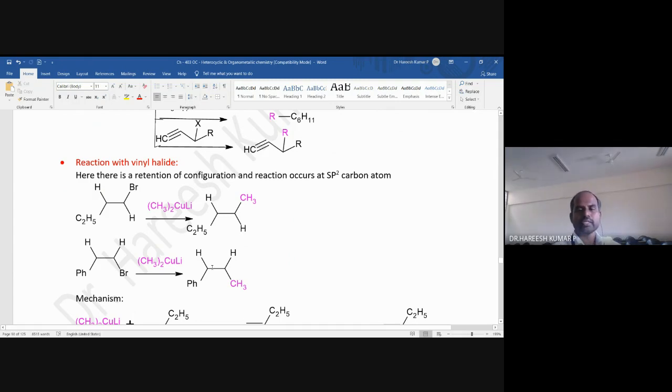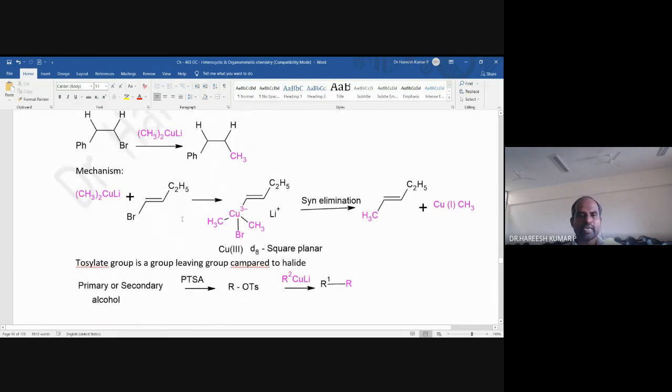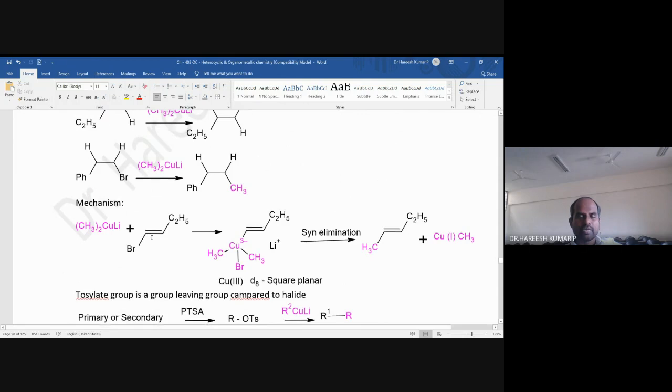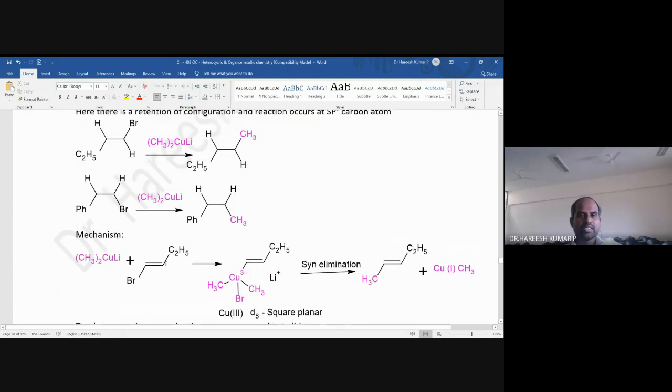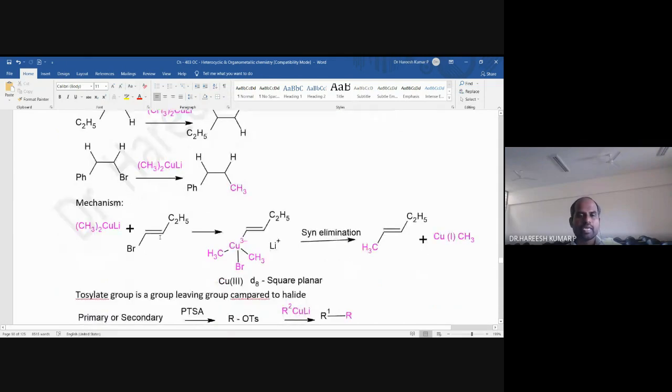So how does this retention of configuration occur? If you want to look into that, then one should look into the mechanism. So this is the mechanism. During the mechanism there is a double bond. Okay, so what will happen here? When a trans compound, this trans one I am taking here, reacts with dimethyl lithium cuprate, so what will happen?